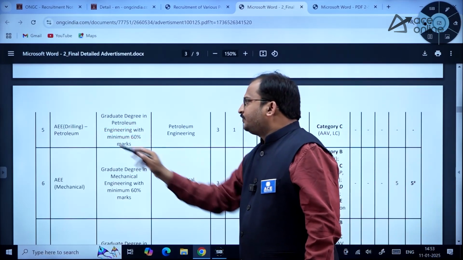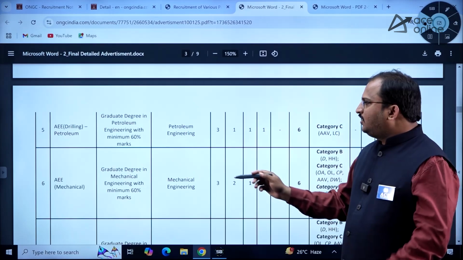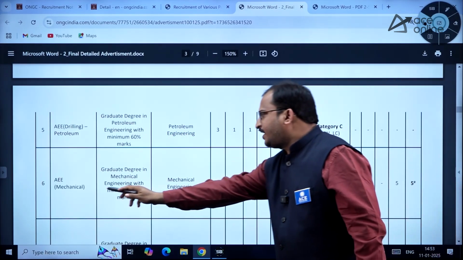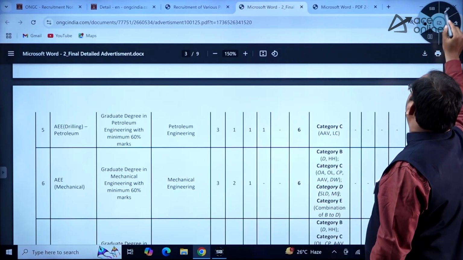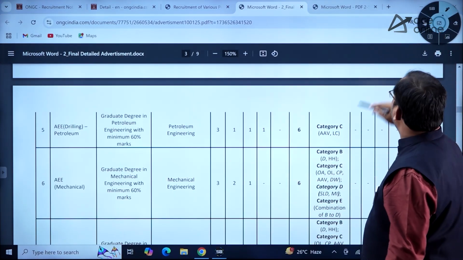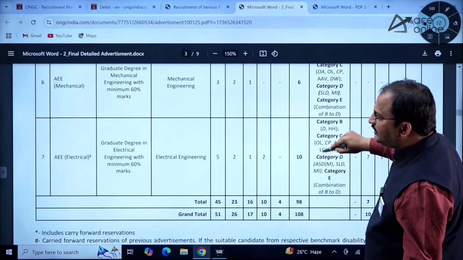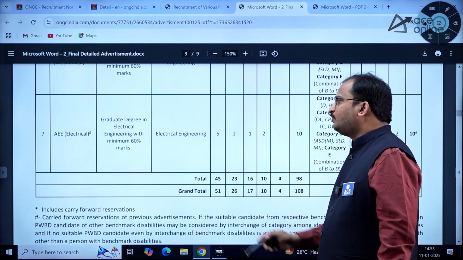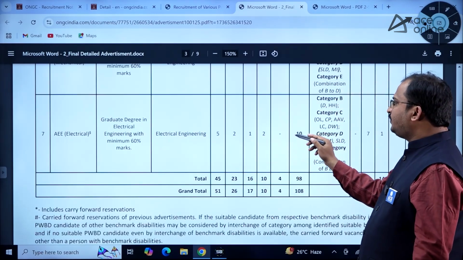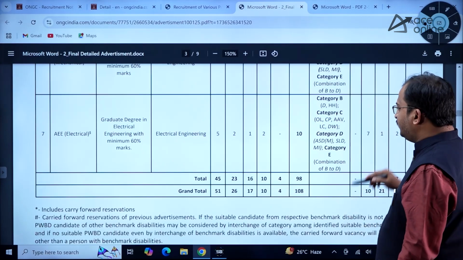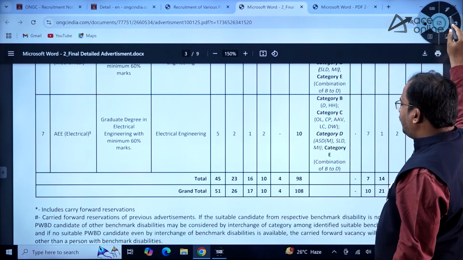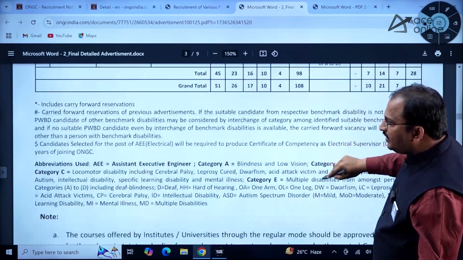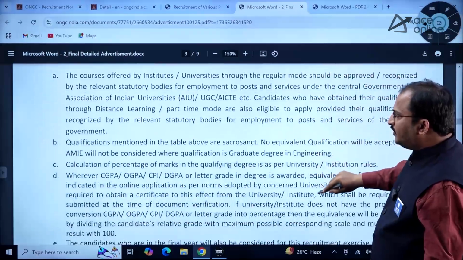Okay, now AW drilling petroleum, and here for all the posts they are asking for 60% minimum marks. Number of posts are 6 here. AW mechanical, then 6 posts are there. Almost 40 posts are there for mechanical engineering. So you can see here AW electrical engineering. For electrical engineering also minimum 60% marks is there. So electrical engineering discipline is required, 10 posts are available. So a total of 108 posts are there under this particular notification, right? So kindly go through these things carefully, right?